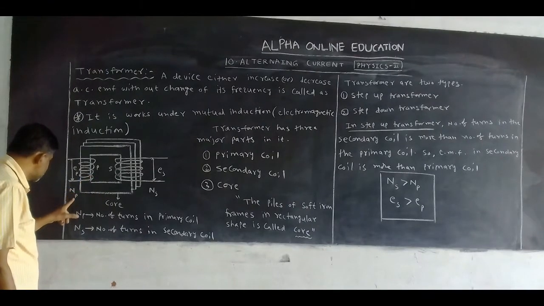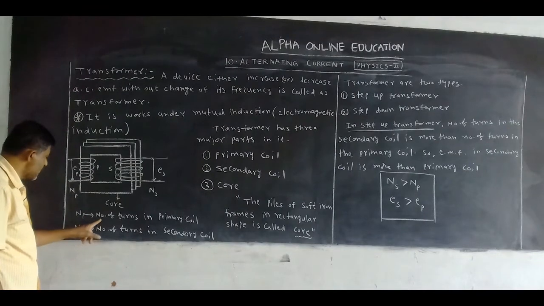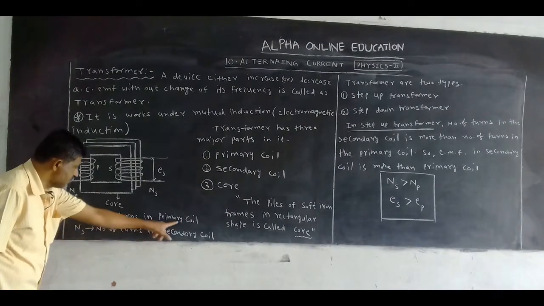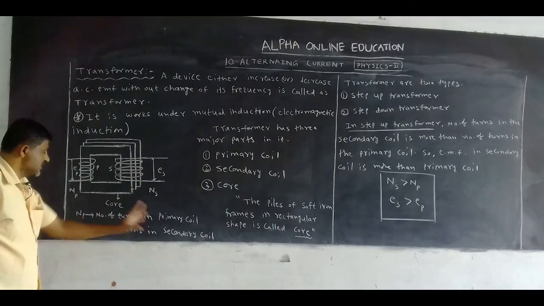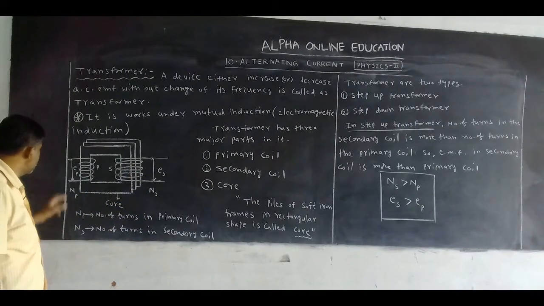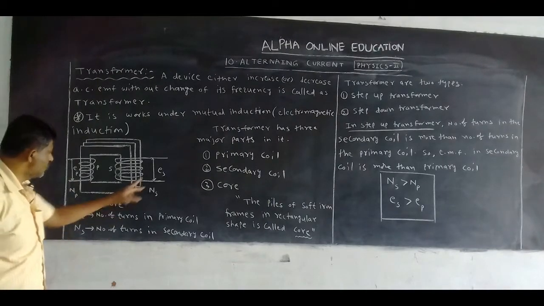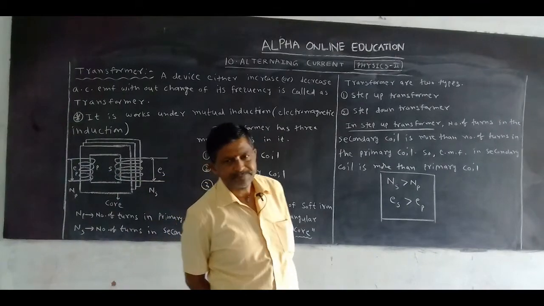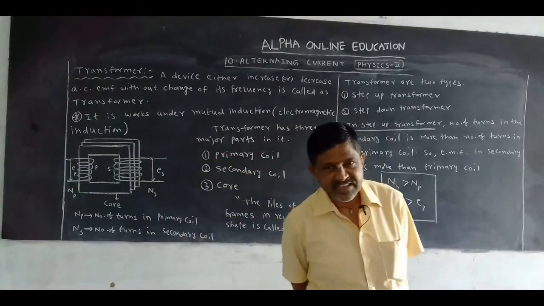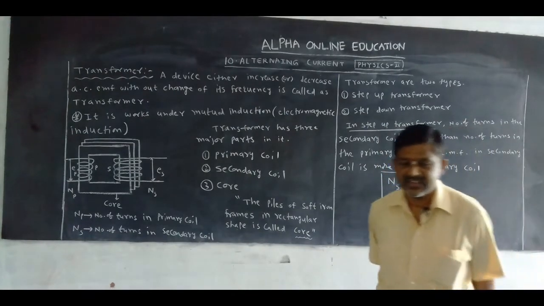The number of turns in the primary coil is denoted by NP. NS is the number of turns in the secondary coil. What is EP? EMF in the primary coil. What is ES? EMF in the secondary coil.